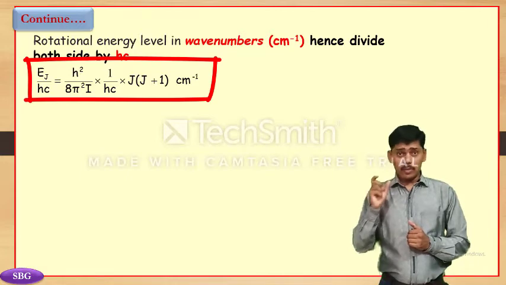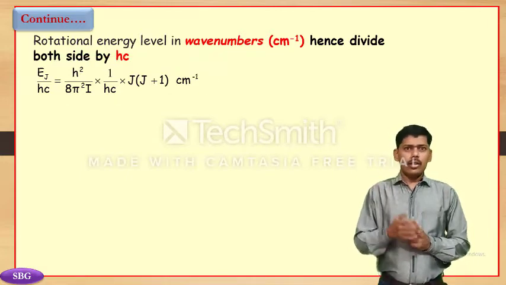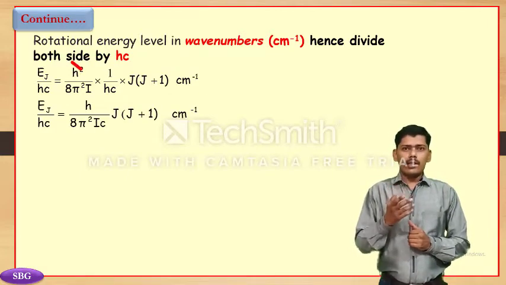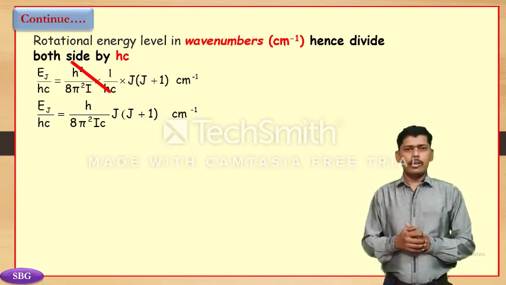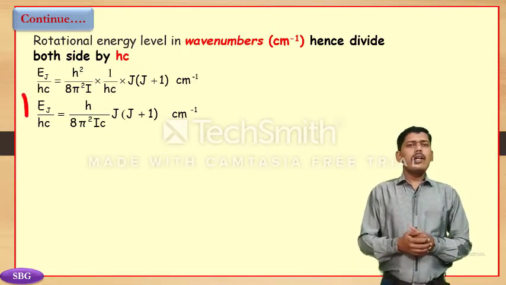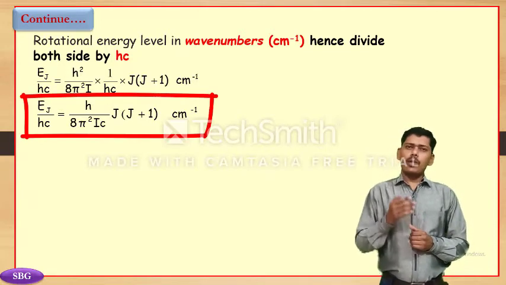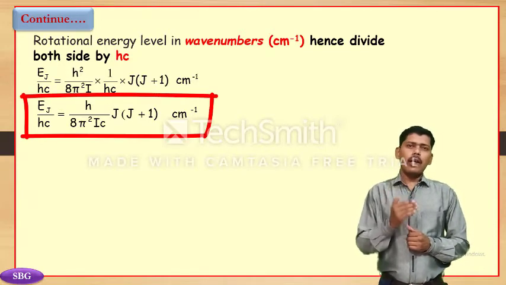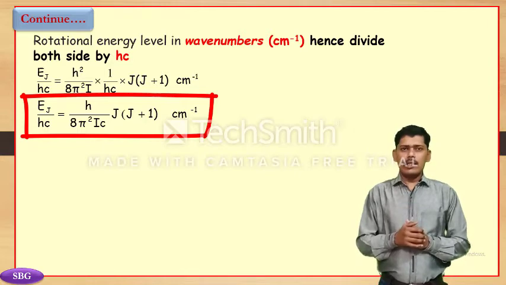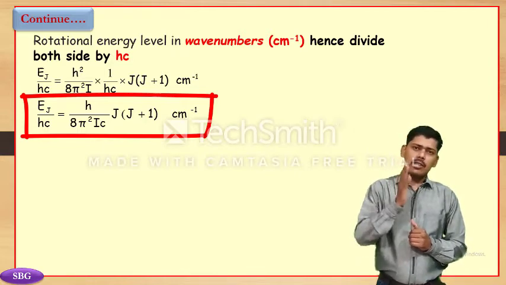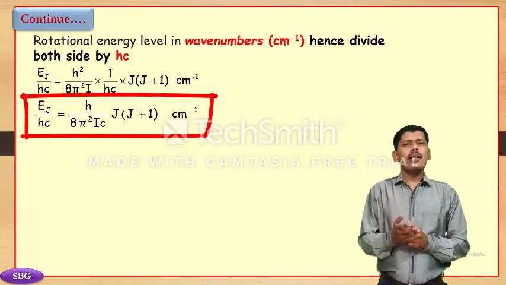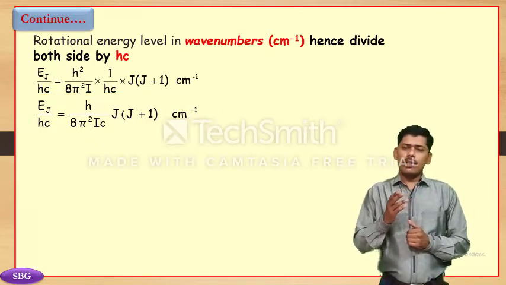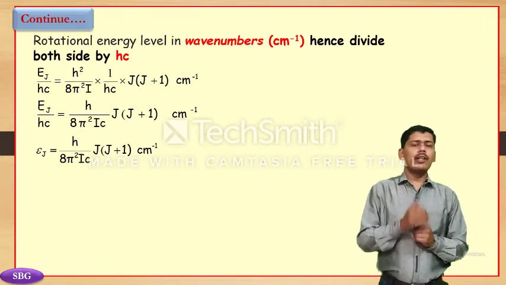Here the unit is centimeter inverse. Here one of the h is cancelled with the h, and we get Ej upon hc is equal to h upon 8 pi square Ic into J in bracket (J plus 1) centimeter inverse. Here we replace Ej upon hc with epsilon J for rotational energy.